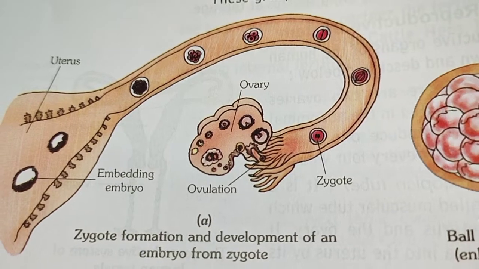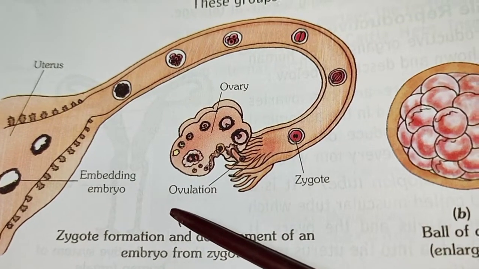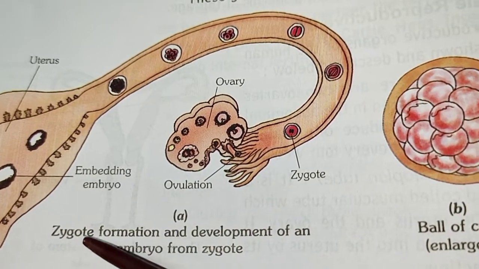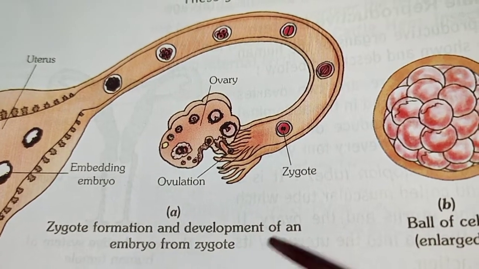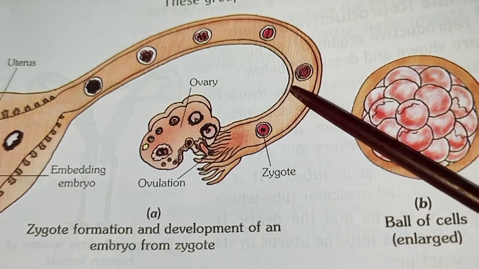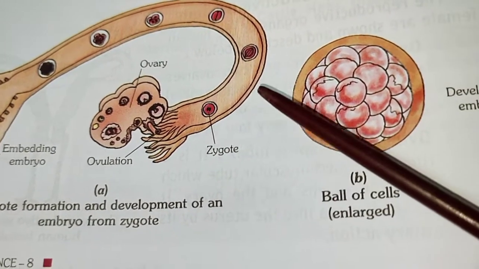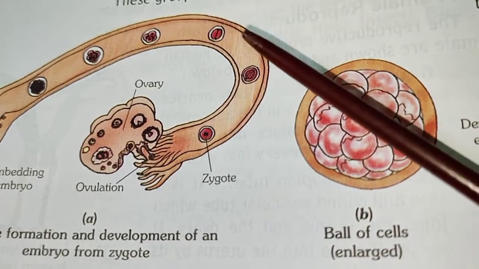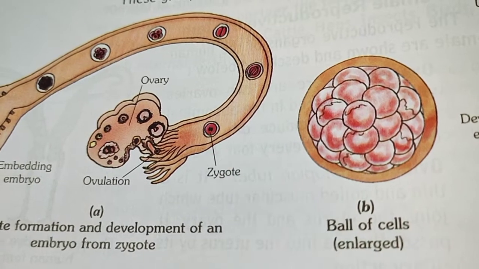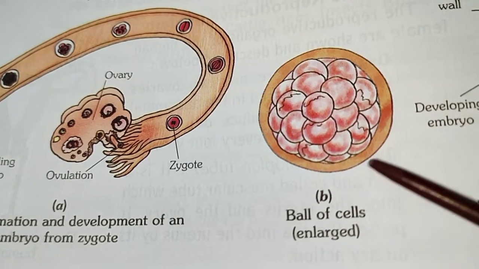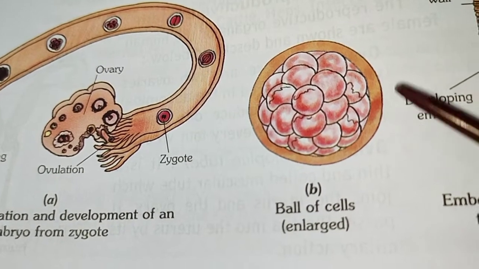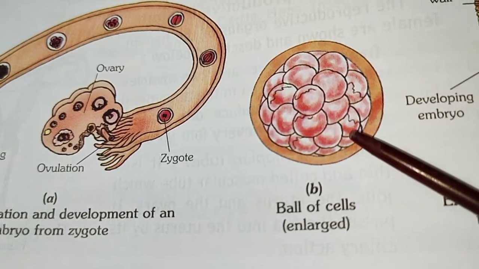These following figures are showing the different steps of fertilization. Figure A shows zygote formation and development of an embryo from zygote. The zygote divides and redivides by the process of mitosis cell division and forms a ball of cells, which is called gastrula.